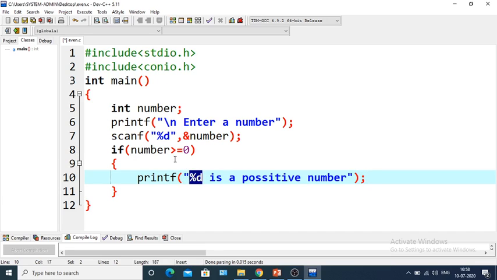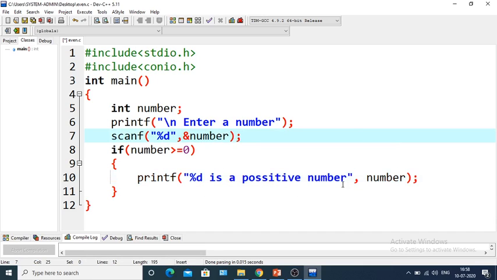Suppose the number is 25. 25 is greater than or equal to 0, so 25 is a positive number. So %d means an integer value will be printed. Whose value? The value which is within the number variable. So, %d is a positive number.